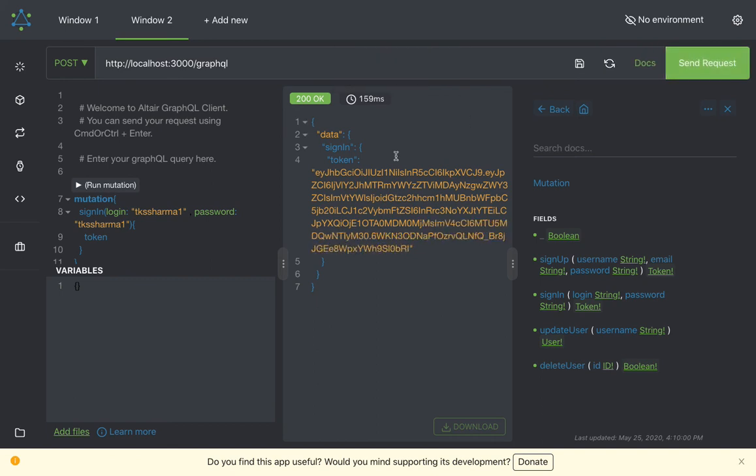So now what we are going to do is we are going to add an authorization layer. What it will do is it will not allow you to access update user and delete user unless you are logged in. So it is the same as the traditional middleware we write in Express, which will just check the x-api token or authorization header, get the token and validate the token expiry first. If the token is valid, then only it will allow you to access this update user and delete user method. Okay, so that we will see in the next video.